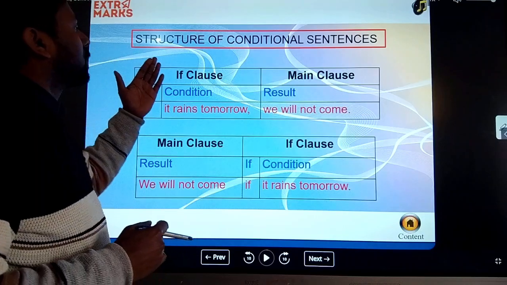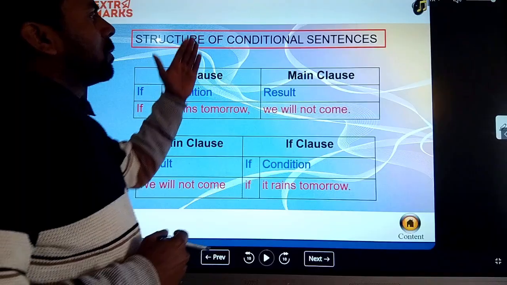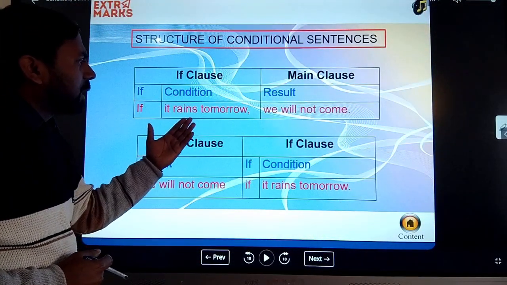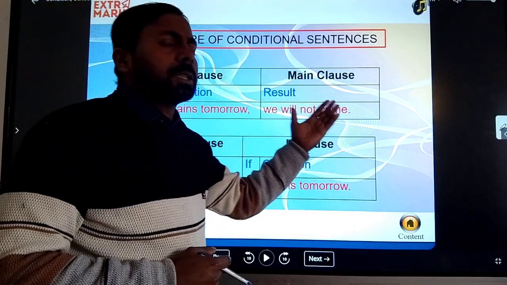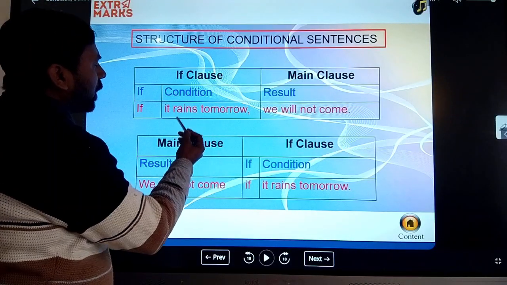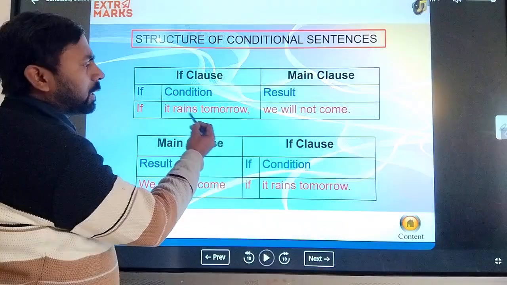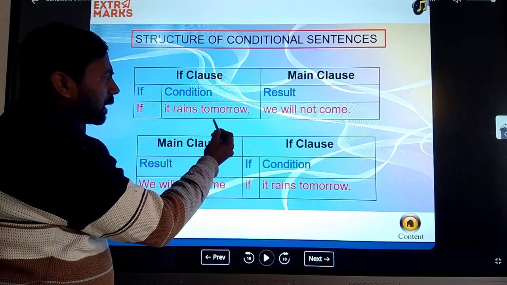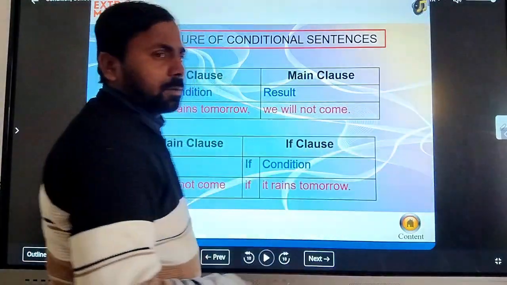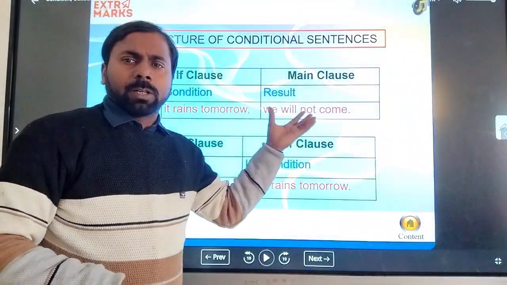If is a conjunction word and it creates a condition and then gives a result, okay, like: if it rains tomorrow, we will not come. It means here the condition is created. The condition is if it rains tomorrow. It is a conditional sentence, okay. So if there is a condition then you also get the result: we will not come. If the rain is going on, then he will be absent tomorrow.